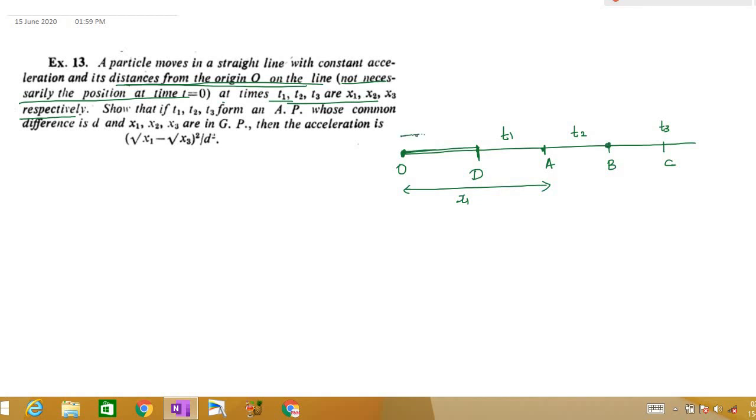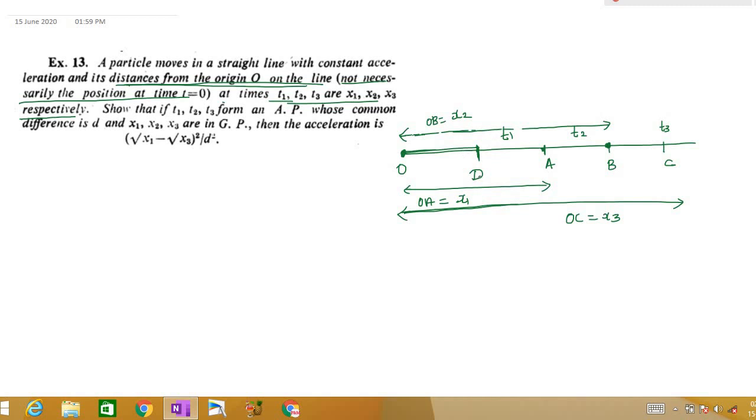That is from here, that is O to B. O to B is x2, and O to C at time t3 is x3. So this is OC equal to x3, and this is OA, and this is OB. Right? This is the question now.